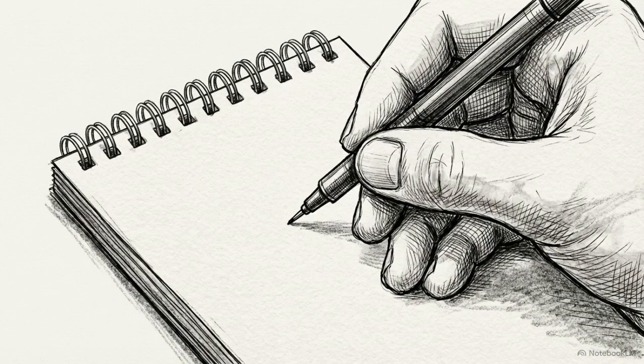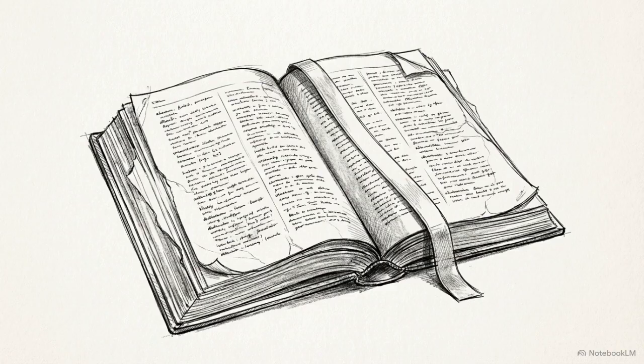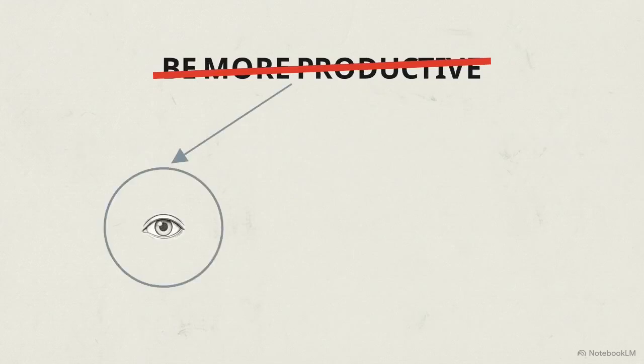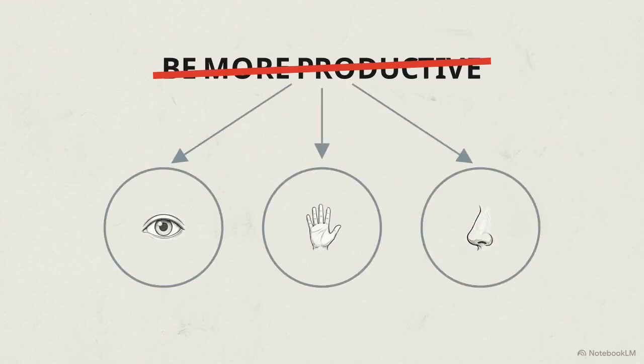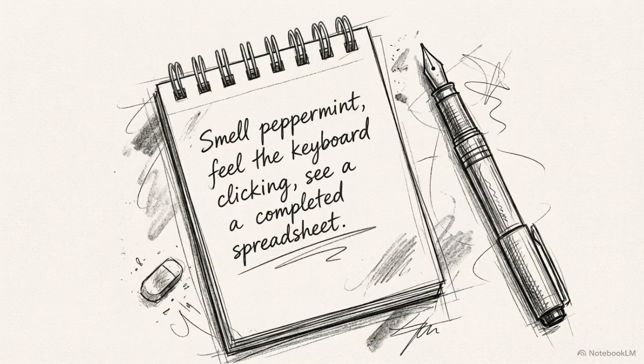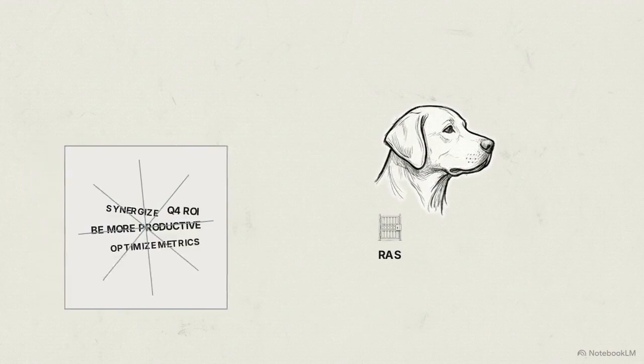Step 1. Write your target behavior on the notepad. Now, apply the core rule of translation. Strip the goal of all abstract concepts and convert it into animalistic, sensory inputs. Avoid vague or conceptual language. If you write, "be more productive," your lower brain will ignore the command entirely. Instead, use specific data. Describe the exact site of the completed task, the physical feeling of the work, and the scent in the air. If your goal isn't simple enough for a dog to understand, the RAS will reject it.